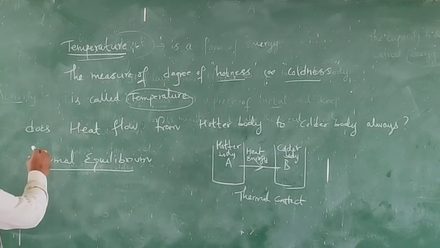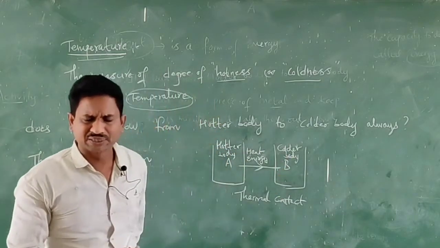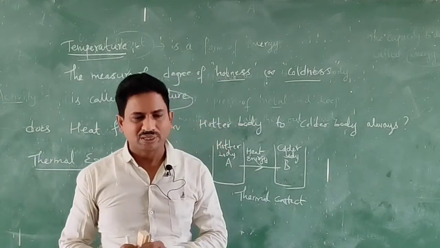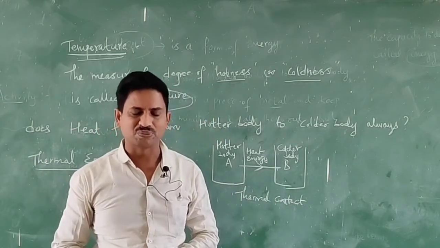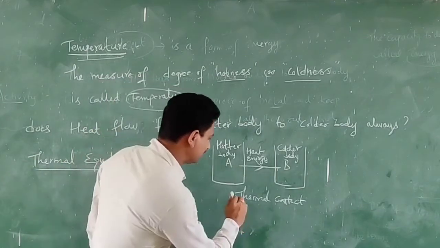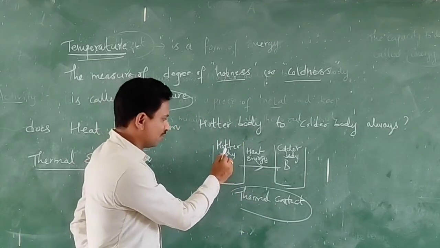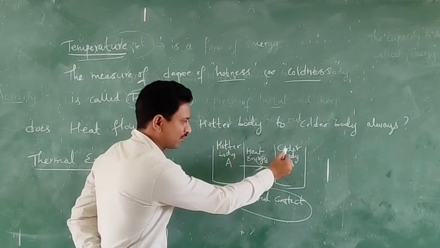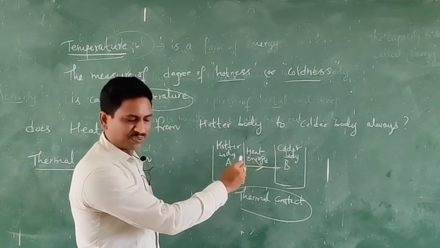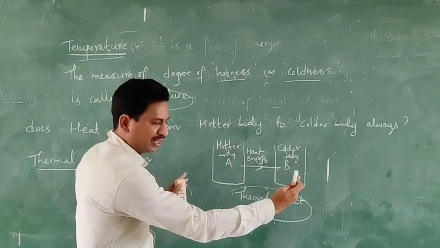Does heat flow from a hotter body to a colder body always? Some conditions are needed to transfer heat energy from one body to another. For example, take a hotter body A and a colder body B. Heat energy does not transfer from one body to another unless they are in contact.